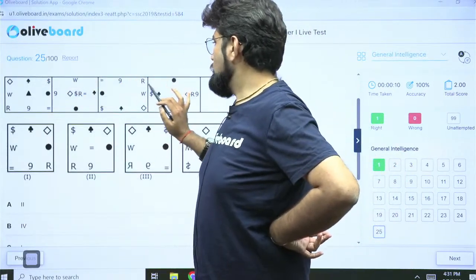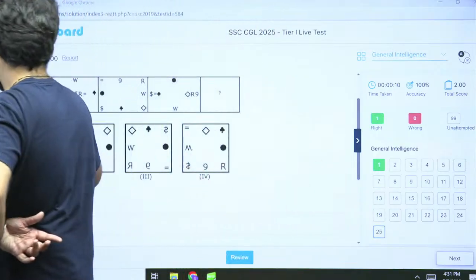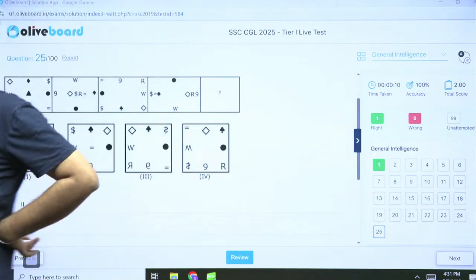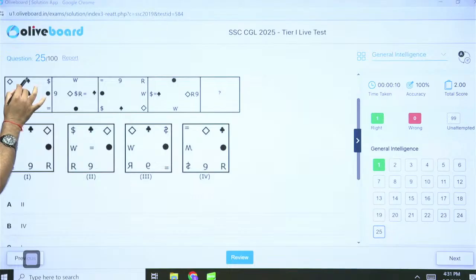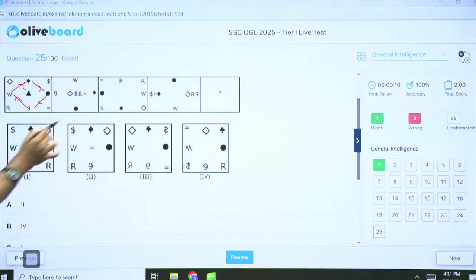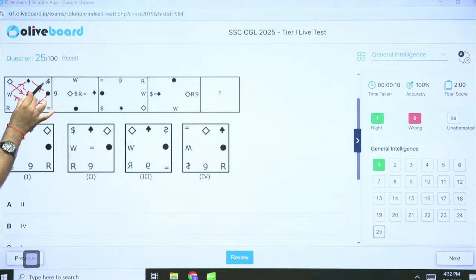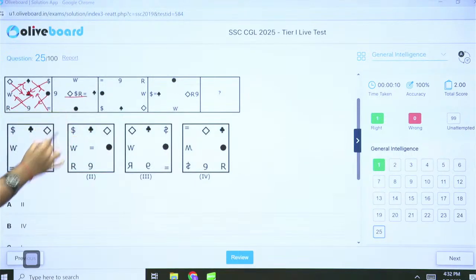So what we can observe here is, number one, if you see, these points are moving diagonally. This club sign is going here. This circle is coming here. This 9 is going here and this W is coming on the top. Visualize it. This triangle is eliminated and instead this kite or rhombus comes here, followed by this dollar, followed by this R and followed by this equal to, and they form this.